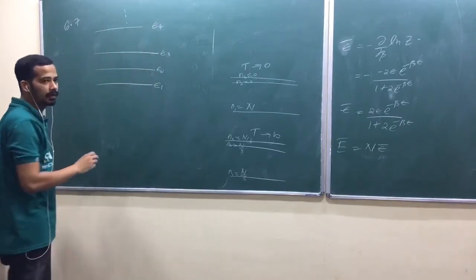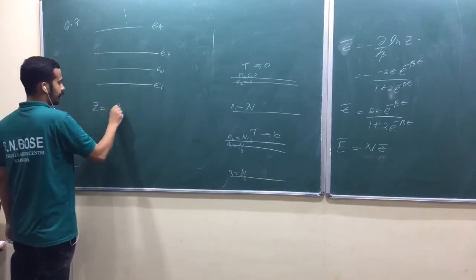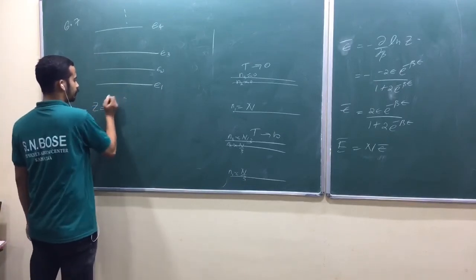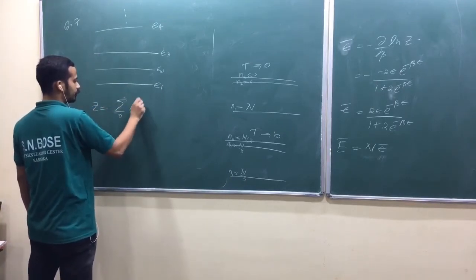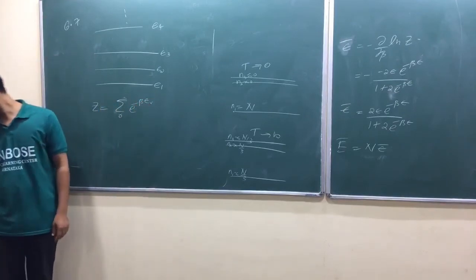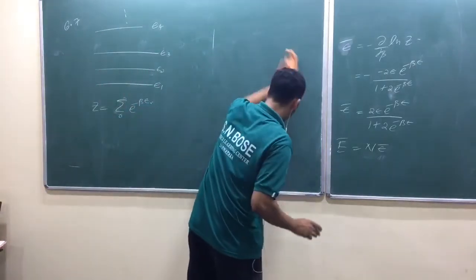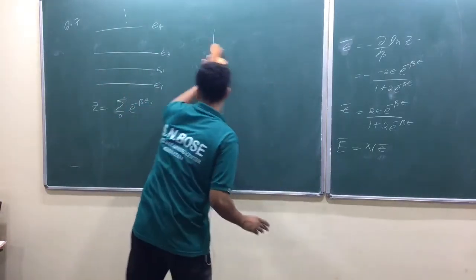How do you write the partition function? Z is the summation over r of e raised to minus beta E_r. Suppose I'm not taking degeneracy into account. I'm trying to explain some other property of entropy, look at here.